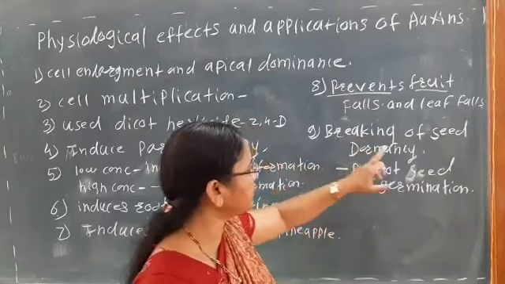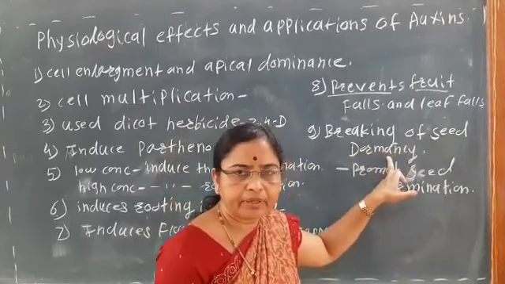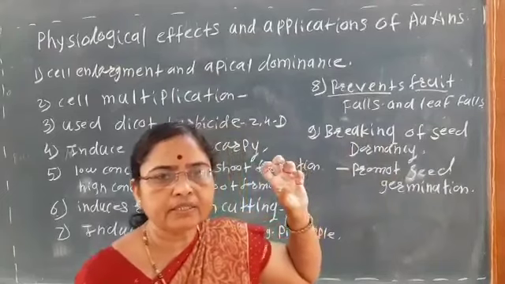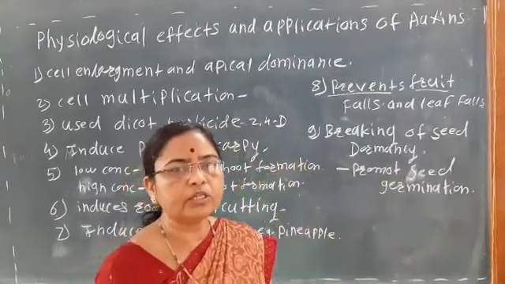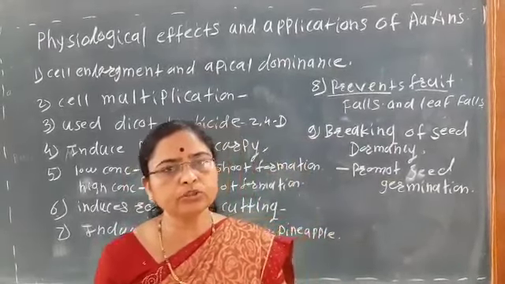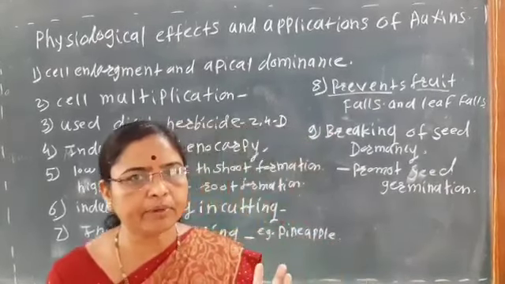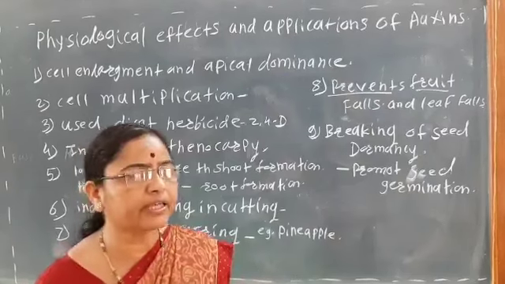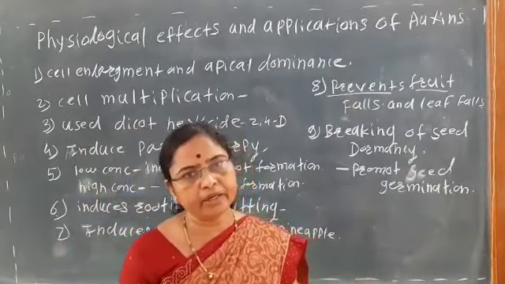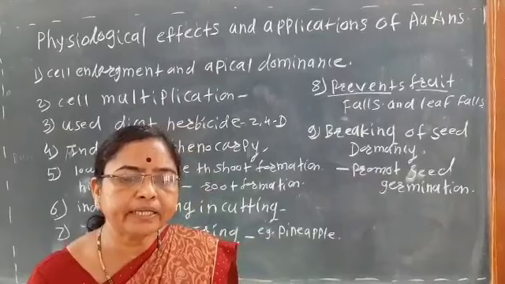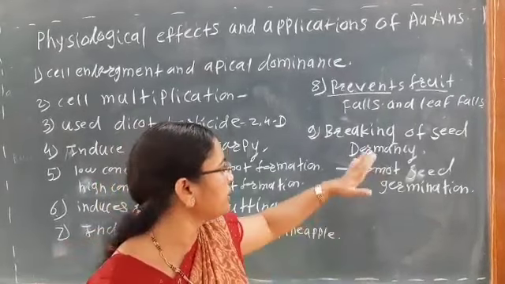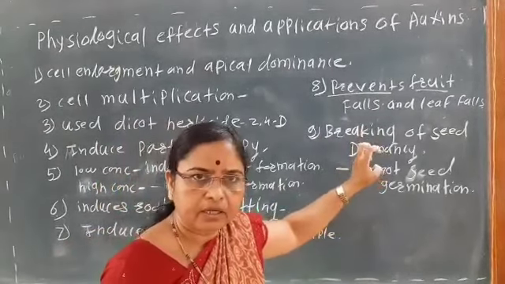That is, it breaks the seed dormancy. Dormancy means what? Seeds are unable to germinate. इथे seeds germinate होत नाही. Why? Because in the seeds there are some germinating inhibitors. Seeds मध्ये काही germinating inhibitors असतात की ज्याच्यामुळे seed germinate होत नाही.